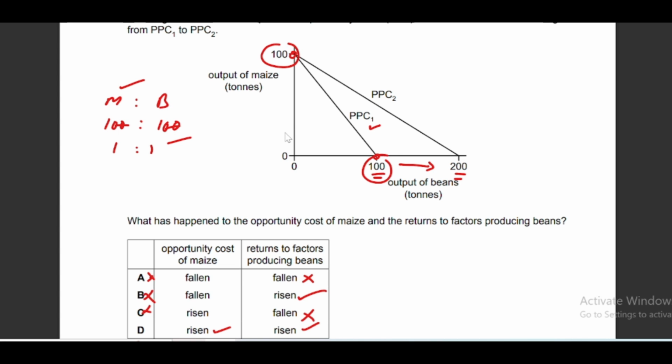But now after the change, you can see that the maximum quantity of maize is exactly the same, that is 100, but the quantity of beans has increased to 200. So now the ratio is 100 to 200. If we remove these two zeros, the ratio is 1:2, meaning for every 1 unit of maize we have to sacrifice 2 units of beans. So opportunity cost has increased. Initially it was 1:1.